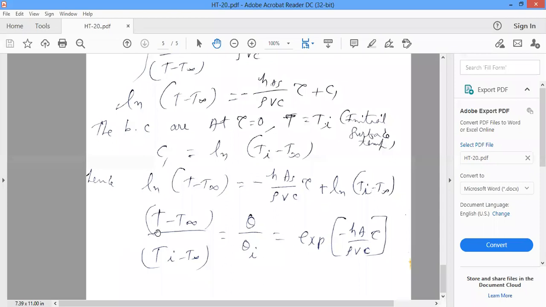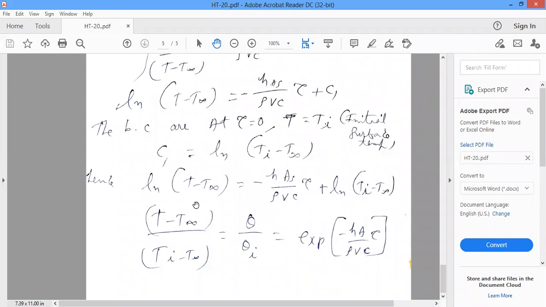Therefore, finally, if you remove the natural logarithm, what will be there? You will get the exponential function. Initially, ln of (T minus T free stream) divided by (Ti minus T free stream) is equal to minus HA by rho Vc into tau.